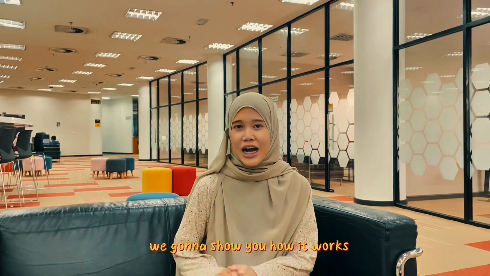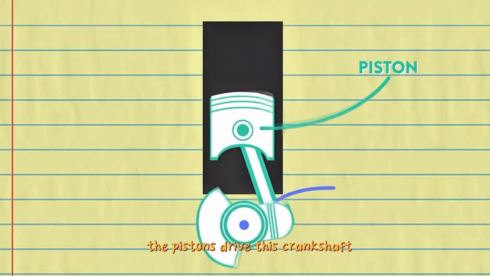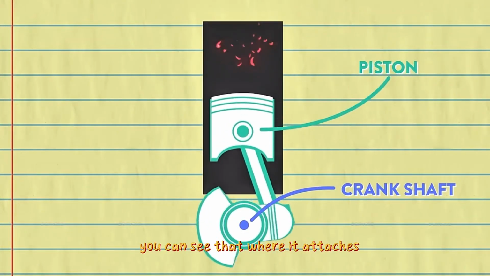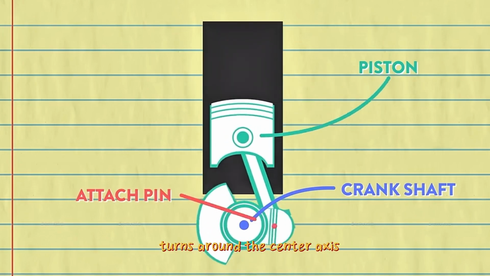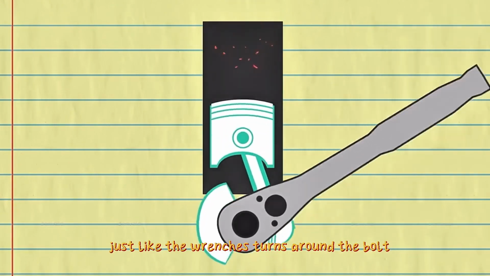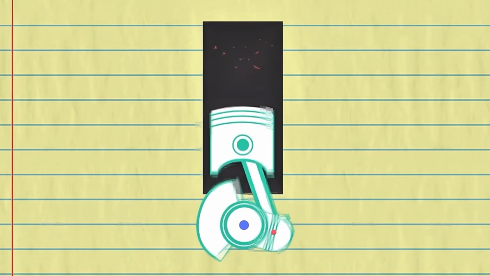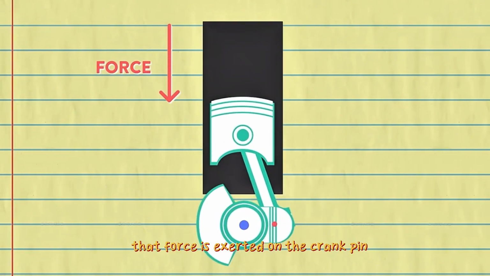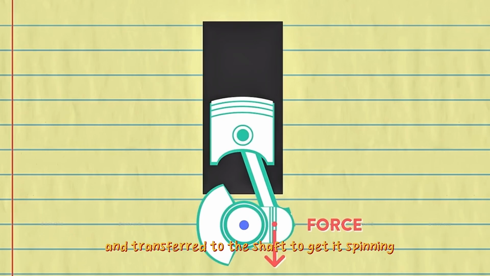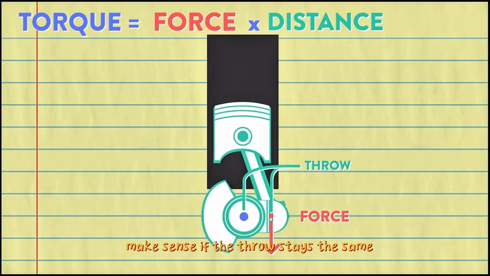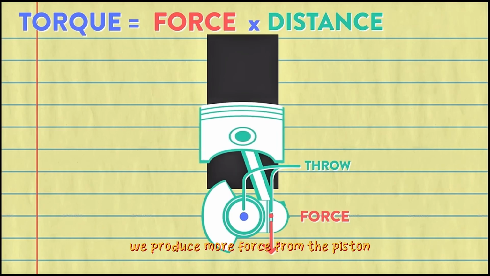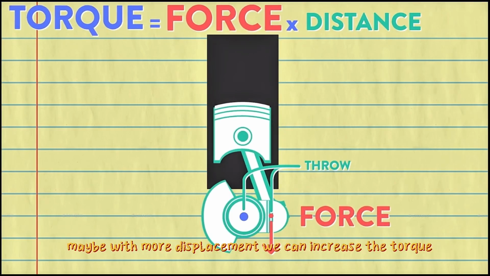We're going to show you how it works. The pistons drive this crankshaft. You can see that where it attaches turns around the center axis, just like the wrench turns around the bolt. Each explosion in the cylinder pushes the piston down with force. That force is exerted on the crankpin and transferred to the shaft to get it spinning. Makes sense? If the throw stays the same, we produce more force from the piston. Maybe with more displacement, we can increase the torque.